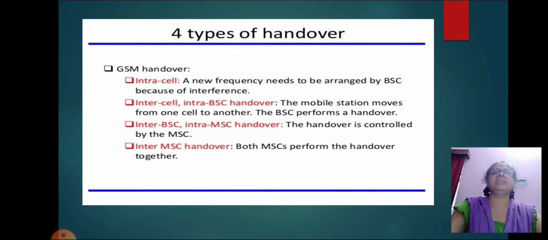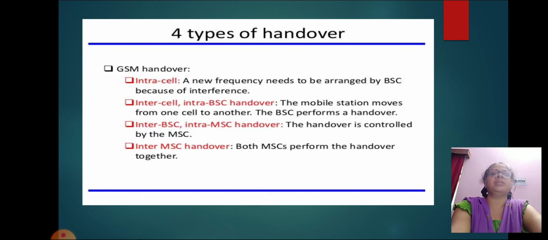First type is intra-cell. A new frequency needs to be arranged by the BSC because of interference. Then the second one is inter-cell intra-BSC handover. The mobile station moves from one cell to another, and the BSC performs a handover. Inter-BSC intra-MSC handover: the handover is controlled by the mobile switching center.